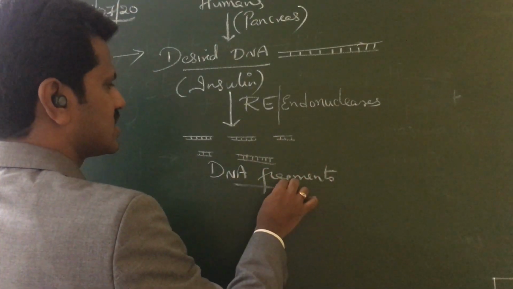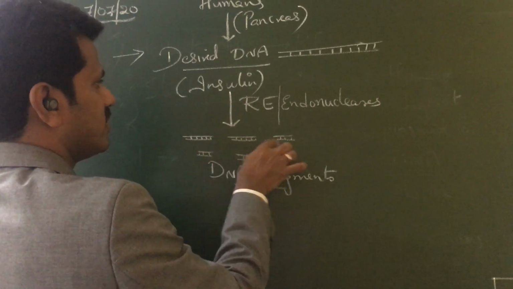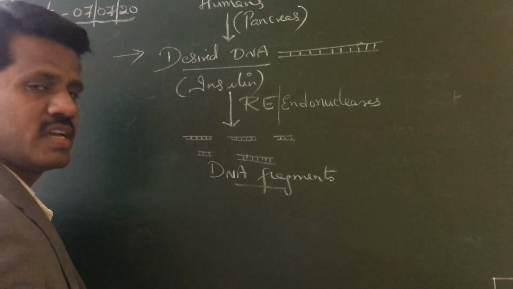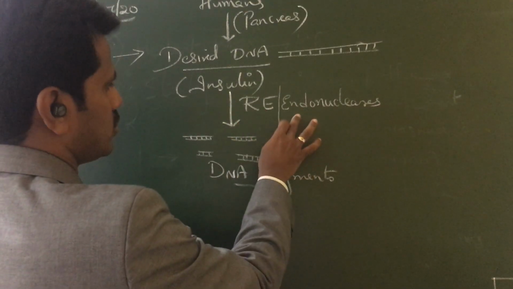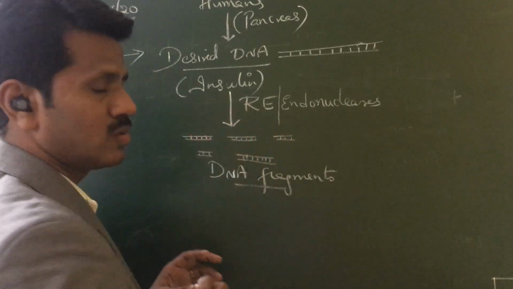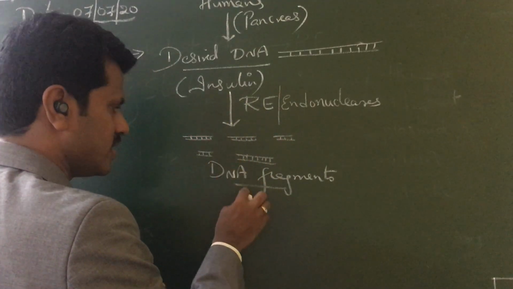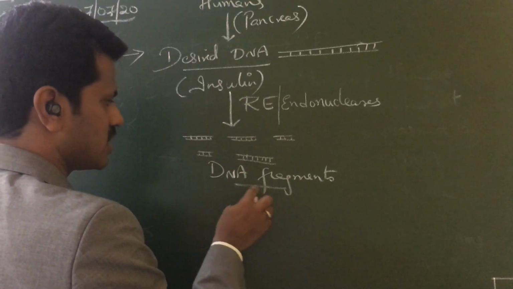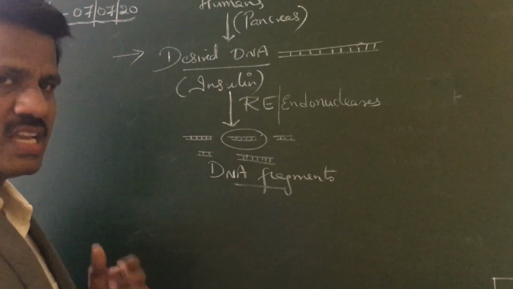How it cuts and what it forms when it is cutting, all these things we will discuss in the restriction endonuclease topic. Simply to understand, when restriction endonucleases cut, they form different fragments, out of which only one fragment is our interest.